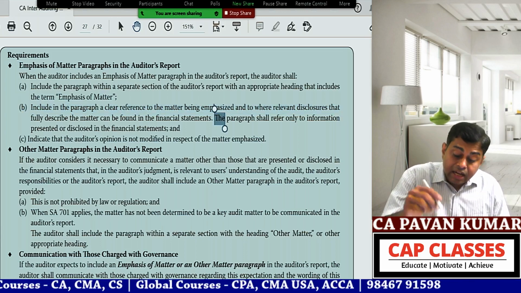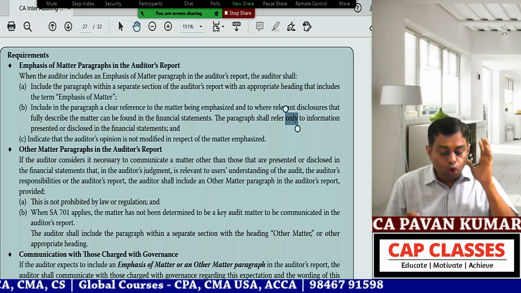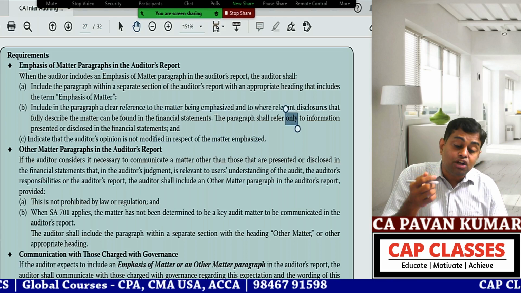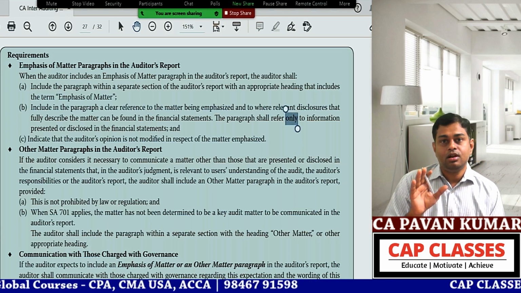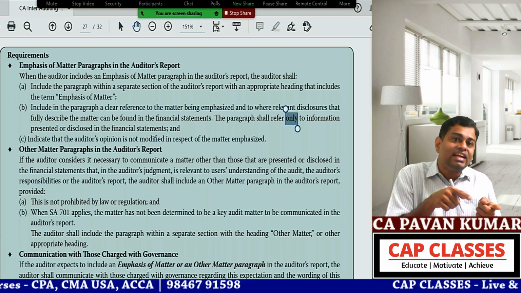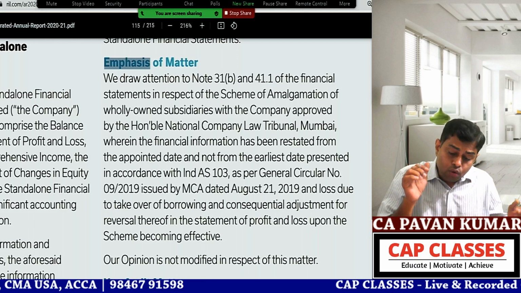The paragraph shall refer only, underline only, to the information that is already presented and already disclosed in financial statements. Did they tell that there? Yes. So what did they tell clearly?